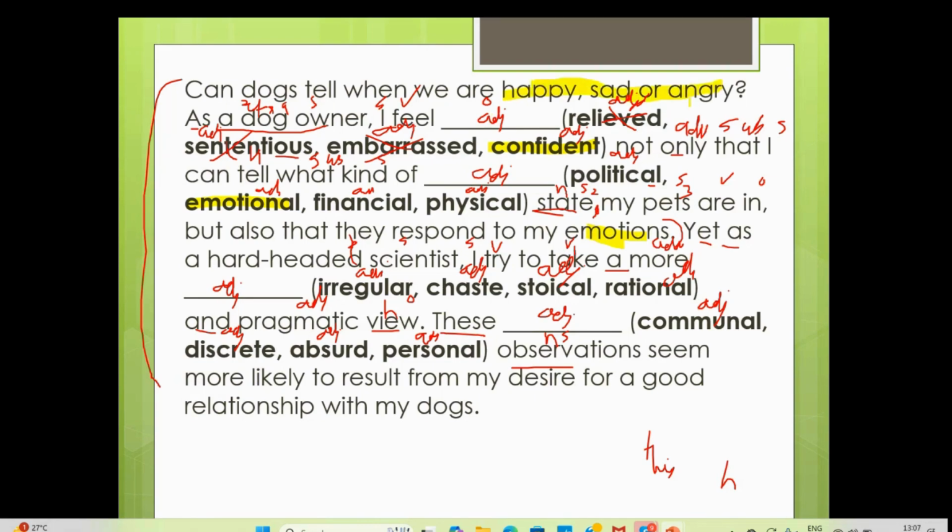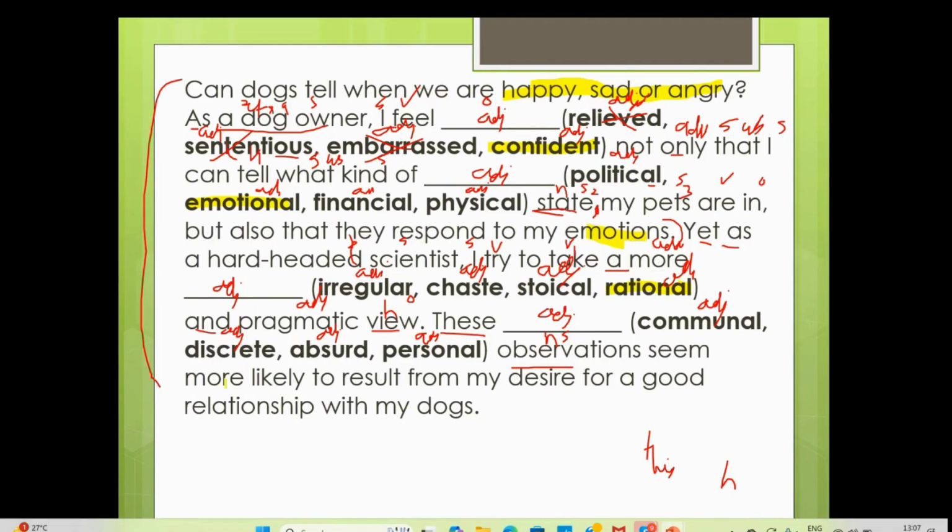You need to be open to them. As yet, as a hard-headed scientist, so the owner is a scientist, okay, of that pet, I try to take a more dash and pragmatic view. I try to take a more rational view, a logical view, which makes sense. Stoical doesn't make sense.